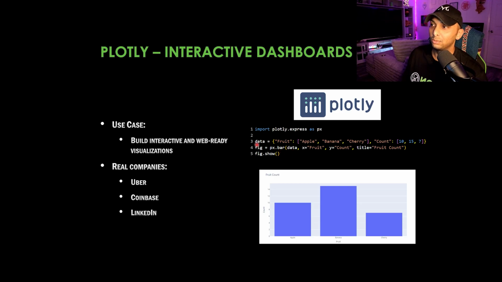Then we have data. So we're bringing in this entire line of code here on the front end, unlike the other one, which is on the back end, right? And then we're going to say x equals fruit. So x is going to be these. The y is going to be count. So that's going to be the latter half. Then the title is going to be fruit count. So then we're going to say show it to me. So fig.show. So super simple, complex a little bit at first, but we'll get it all over time.